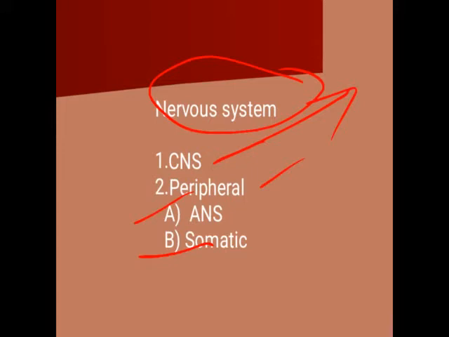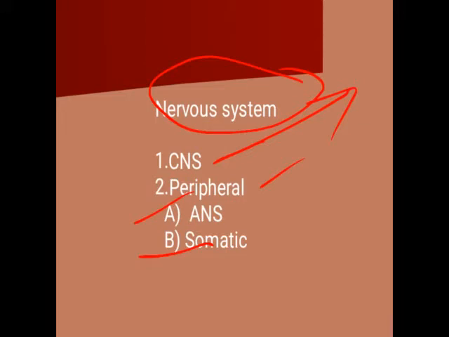Second one, that is the peripheral nervous system. It is the other part than the central nervous system. Okay, so the peripheral nervous system is classified into ANS, that is the autonomous nervous system, and second one, somatic nervous system.